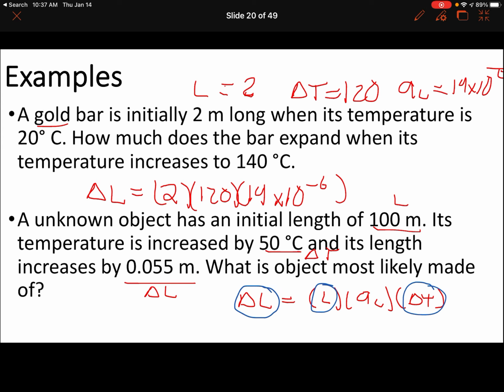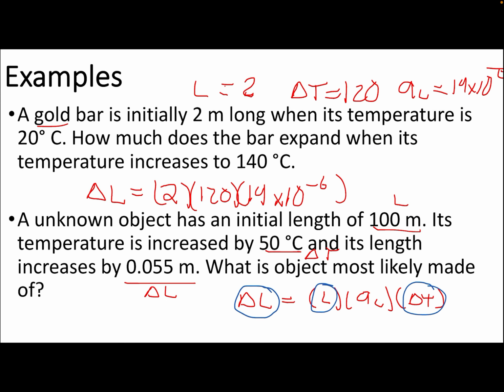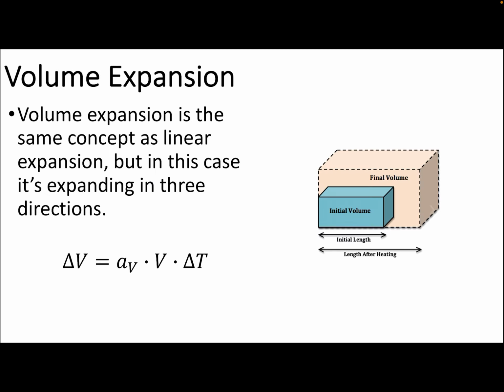Well, we can just compare this to the table. So for this problem, you're going to solve for alpha L, and then look at this table. Once you have alpha L, what number does it match with? Lead, aluminum, brass, gold, steel, or Pyrex? All right, and then that's how you'll solve that problem.